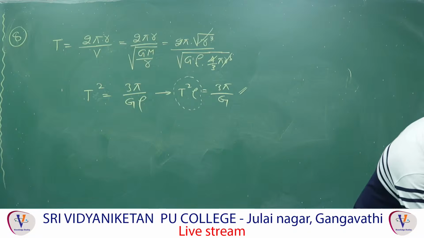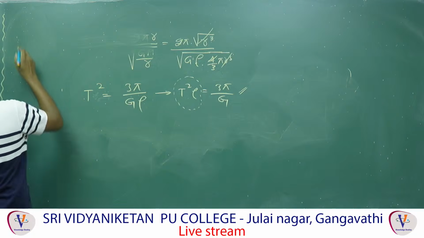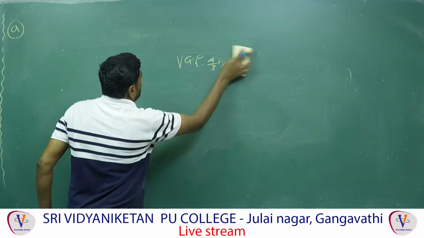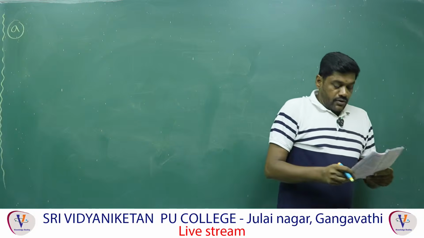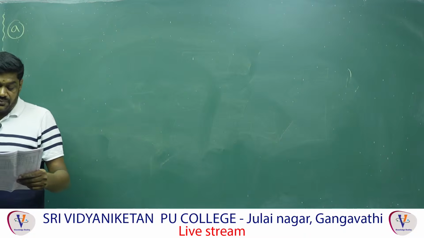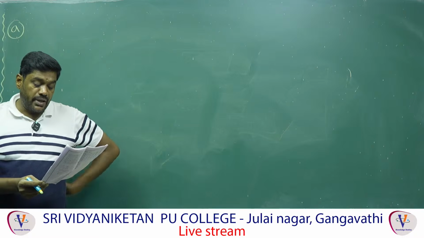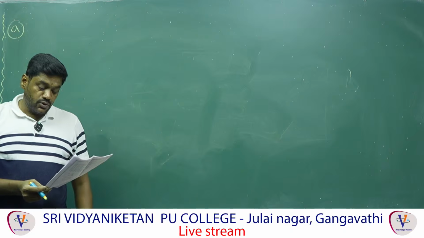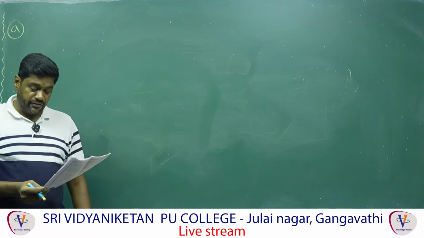Next, question number 9. A 1 kg mass is suspended from the ceiling by a rope of length 4 meter. A horizontal force F is applied at the midpoint of the rope, so that the rope makes an angle of 45 degrees with respect to the vertical axis, as shown in the figure. Find the magnitude of F. Assume that the system is in equilibrium.